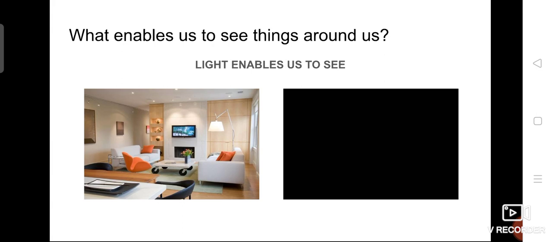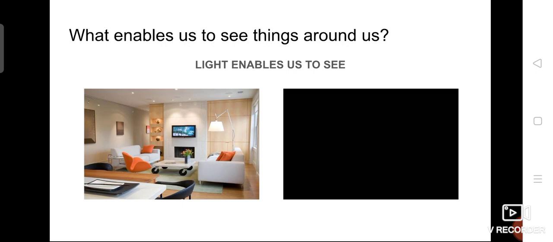Here two pictures are given. Both are rooms. In one room, the lights are on, so we can view the objects very clearly. We can see sofa, teapot, photos, television, lamps, windows, screens, colors, everything. But in the next picture, the room is full of darkness because there is no light. So without light, we cannot see the objects. Light is the important thing which enables us to see, and it plays a critical role in our day-to-day life.